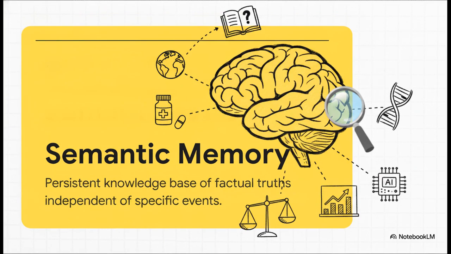Then there's semantic memory. While episodic memory tracks what happened, semantic memory tracks what is absolutely true. It's this persistent knowledge base of factual truths that are completely independent of specific time-based events. Picture a medical assistant referencing fixed disease information and drug interactions. That right there is semantic memory at work.